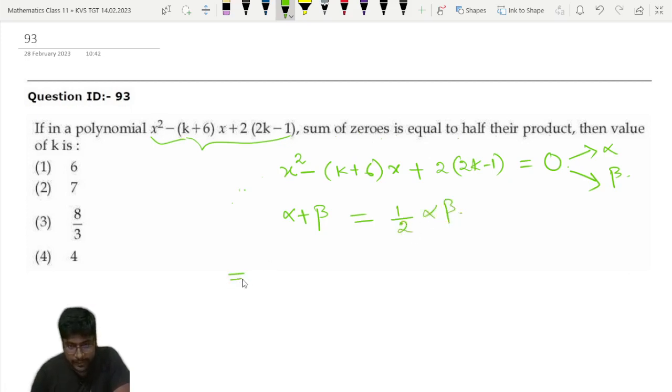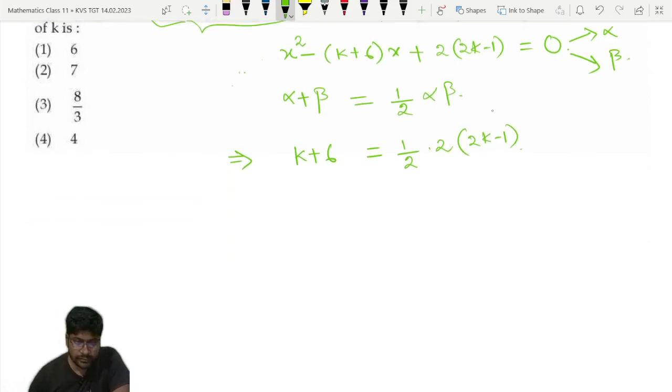Now we know what is alpha plus beta. Alpha plus beta is nothing but k plus 6. Okay, and half into alpha beta means 2 into 2k minus 1, the product of the roots. So now just simplify it to find the value of k. 2 will be cancelled.